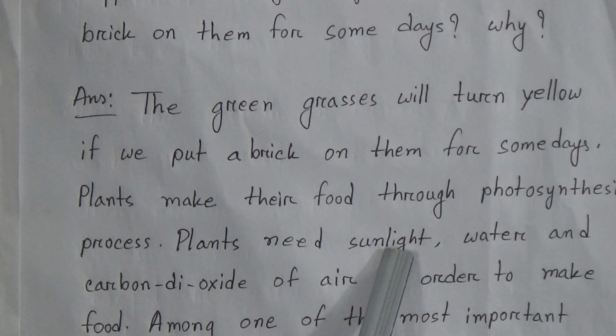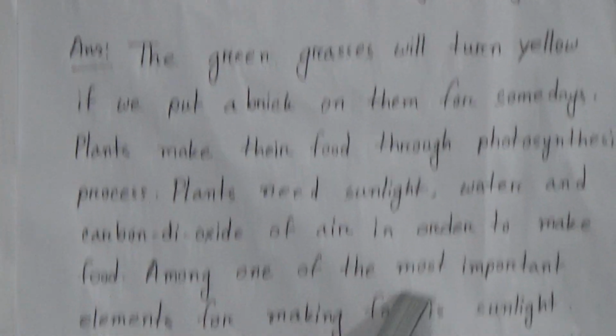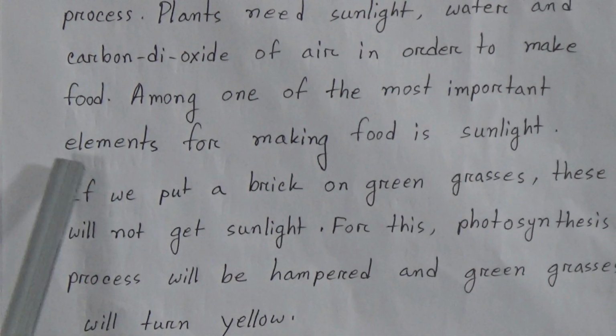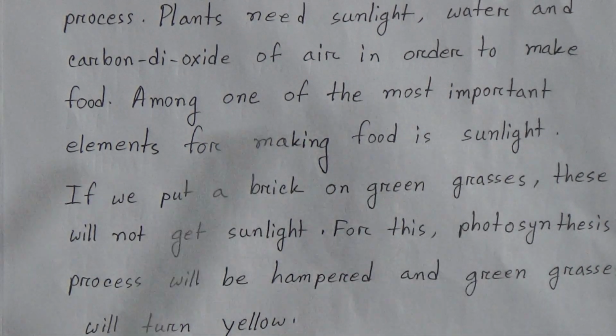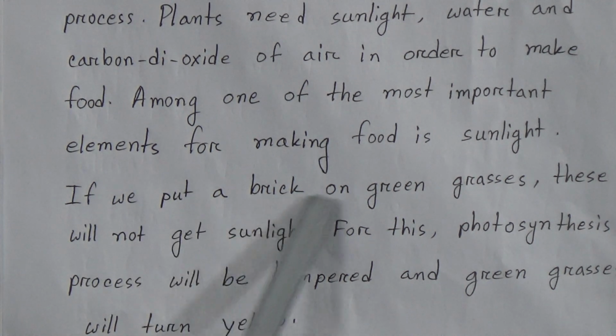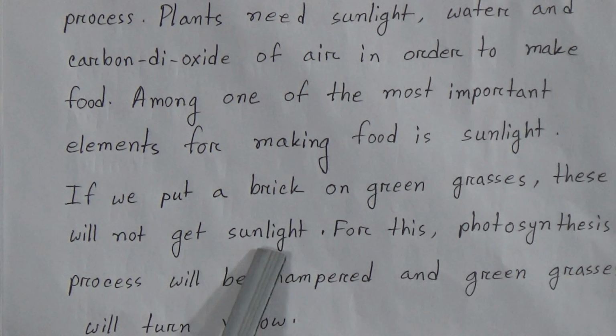Plants need sunlight, water and carbon dioxide of air in order to make food. One of the most important elements for making food is sunlight. If we put a brick on green grasses, they will not get sunlight.